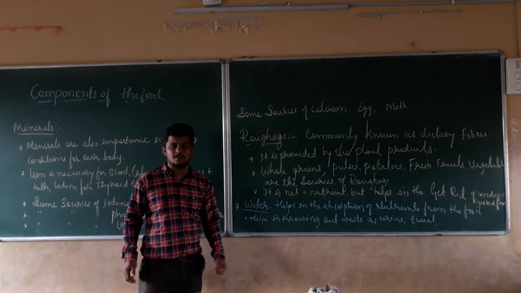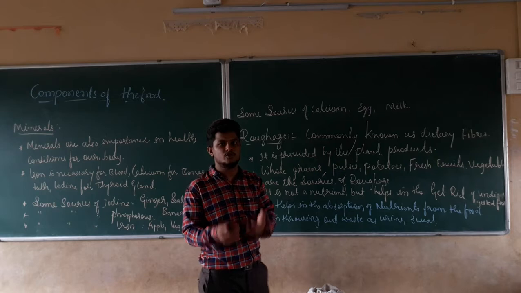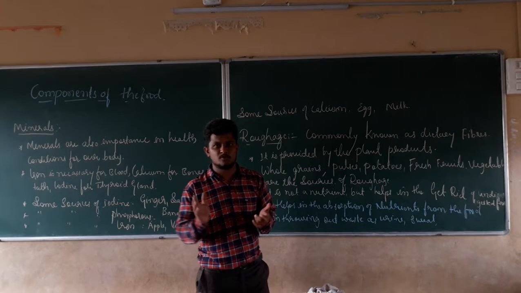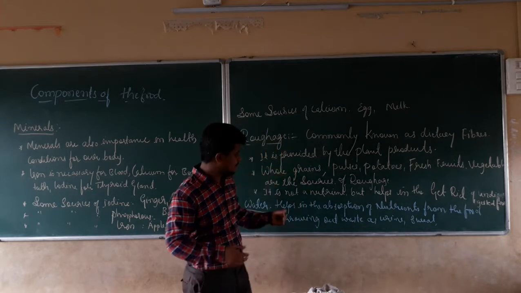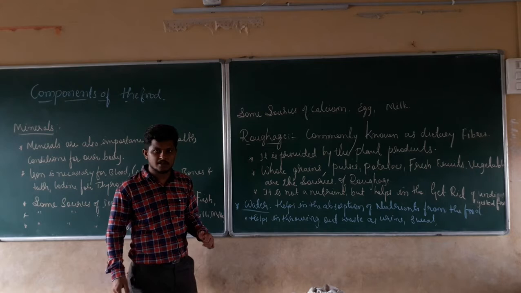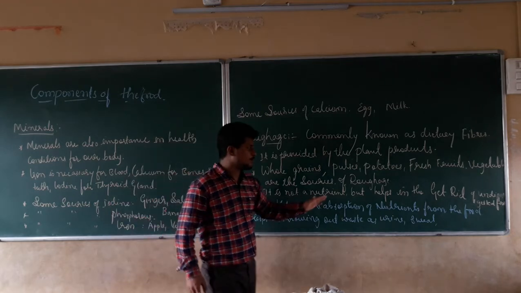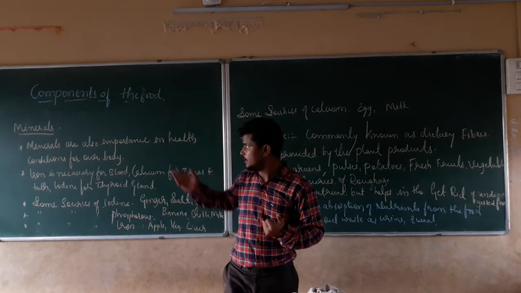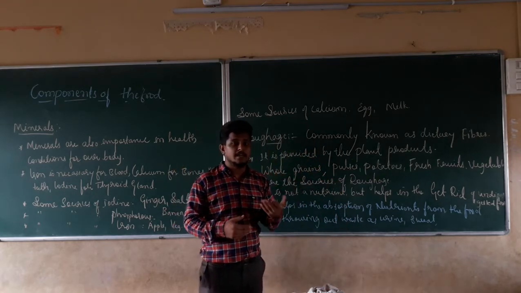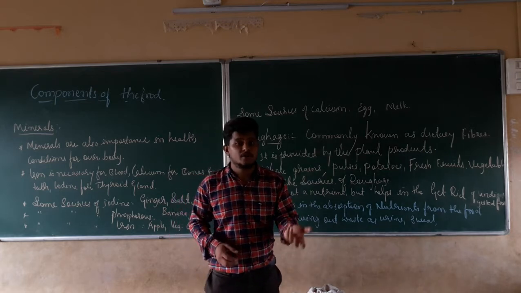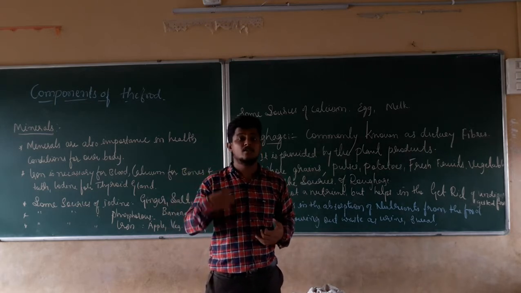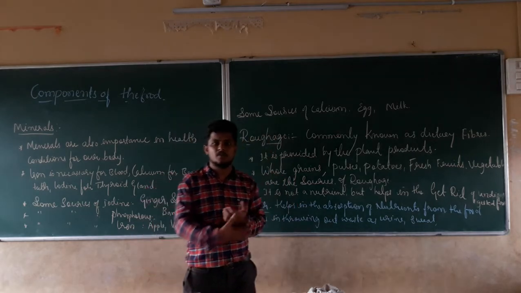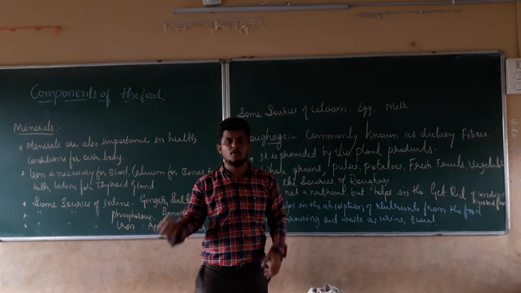Last but not least is water. Why is water essential for our human body? Why should we take in water? We know about carbohydrates, vitamins, minerals, proteins, and fats. Water helps in the absorption of nutrients from the food. Whatever food we eat has a number of nutrients, and those nutrients should be absorbed in our body. How do they get absorbed? With the help of water.